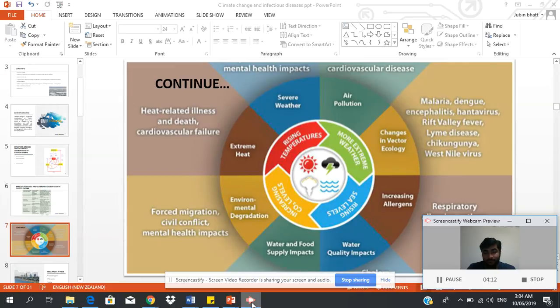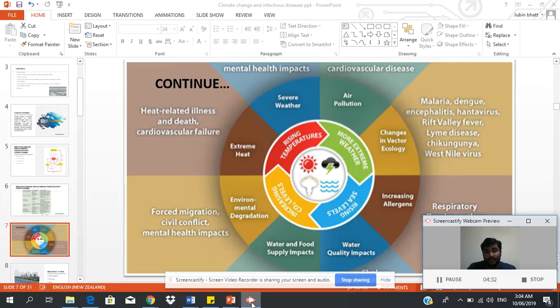Because of air pollution, some cardiovascular diseases occur, and because of changing vector ecology, diseases like malaria, dengue, encephalitis, hantavirus, Rift Valley fever, Lyme disease, chikungunya, and West Nile virus are common.